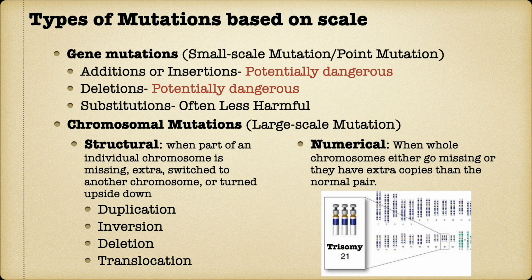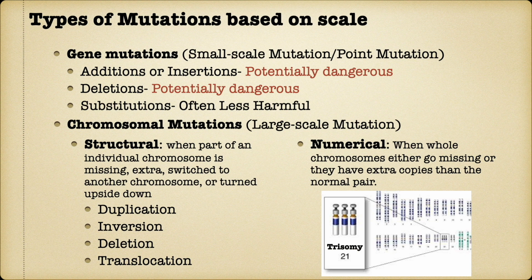Types of mutations based on scale. Based on scale, mutations can be categorized in two types: gene mutations and chromosomal mutations. Gene mutations are small-scale mutations or point mutations which are caused by changes in some nitrogenous bases of related genes. These mutations are restricted to the segment of a chromosome where the related gene is located. Gene mutations have several subtypes.